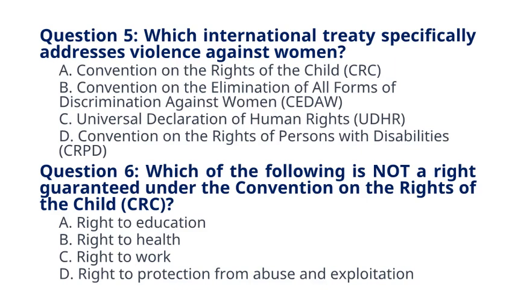Right to work. Explanation: The CRC guarantees children's rights to education, health, and protection from abuse and exploitation, but it does not include the right to work as children are protected from exploitative labor practices.